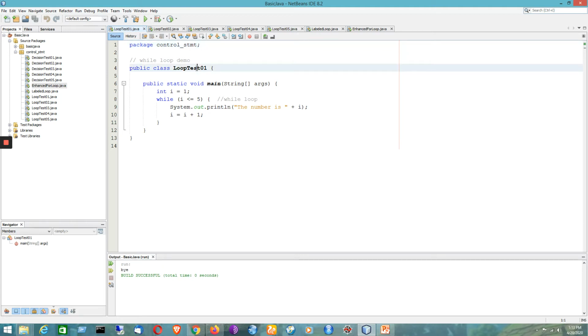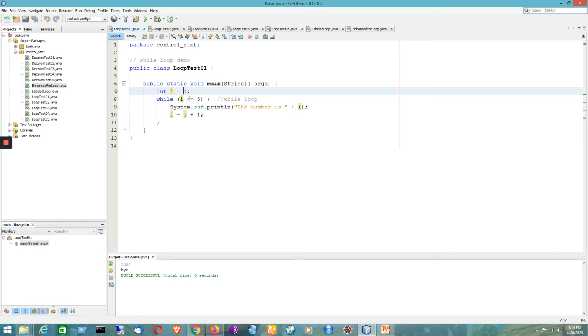So here the name of the program is loop test 01. We are having the main method here. It is also called PSVM, that is public static void main. We are having a loop control variable that is called i, which is of type integer, and the initial value of this loop control variable is 1. Now we are having a condition to be specified for the while loop, that is i less than equal to 5. So the initial value of i is equal to 1, so that is why the condition will be satisfied.